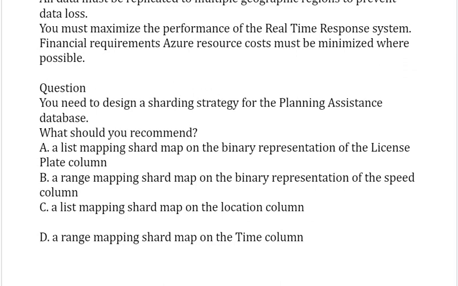Now the question is: you need to design a sharding strategy for the planning assistance database. What should you recommend? Option A: a list mapping shard map on the binary representation of the license plate column. Option B: a range mapping shard map on the binary representation of the speed column. Option C: a list mapping shard map on the location column. Option D: a range mapping shard map on the time column.